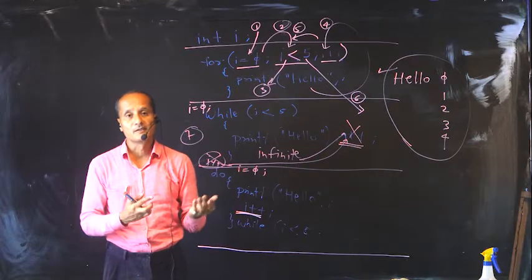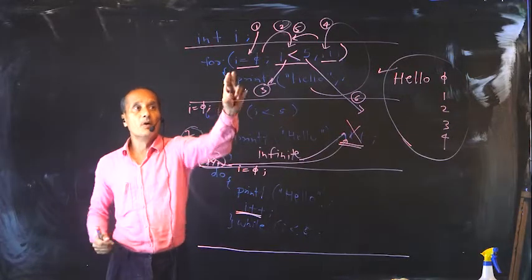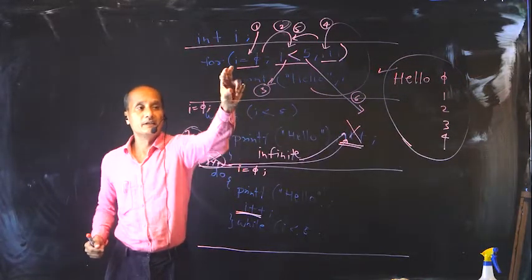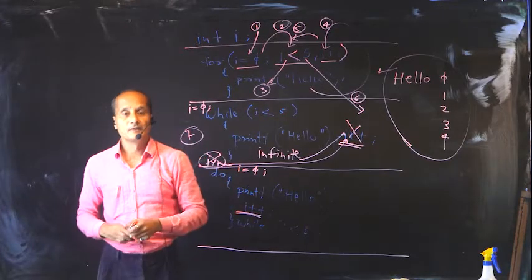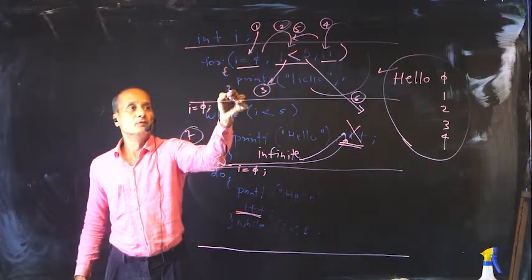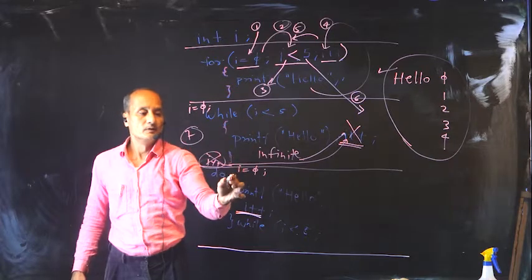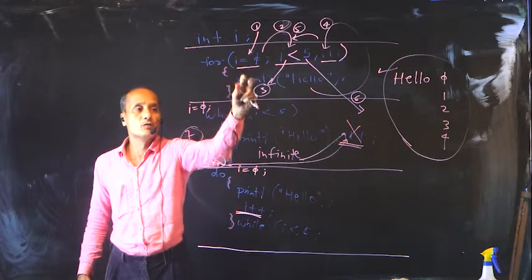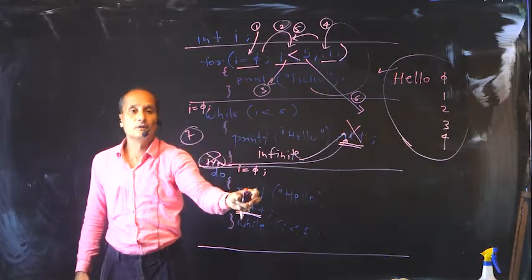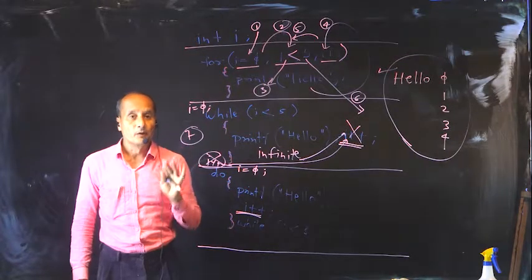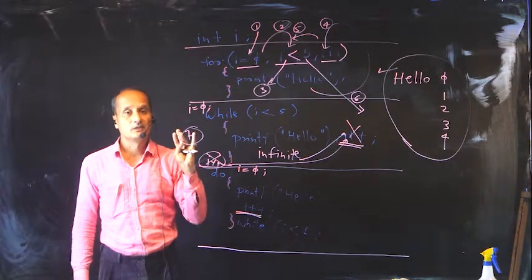What are those? Just to summarize, what are the similarities? Body, basic activity that is to be repeated remains the same. Can you see? This is the body of the loop. This is the body of the loop. This is the body of the loop. Whatever you have coded here, whatever you coded here, whatever you coded here remains the same. Question is only about initialization, condition and increment.